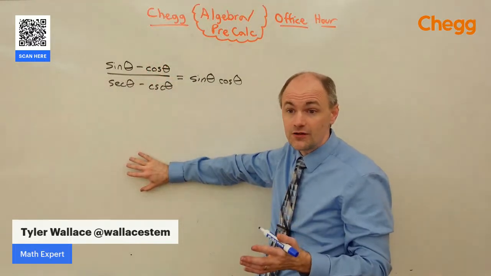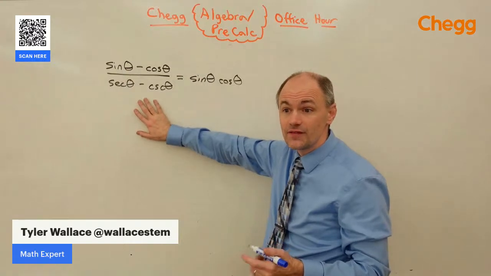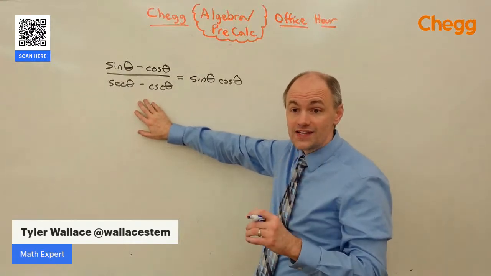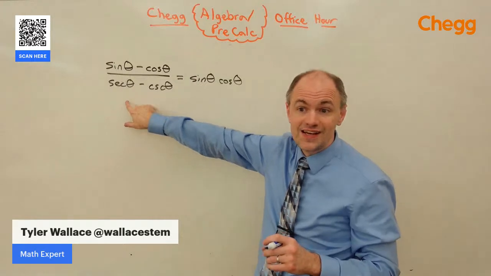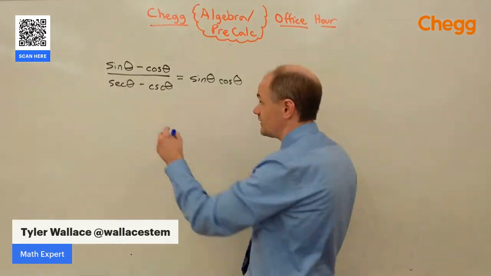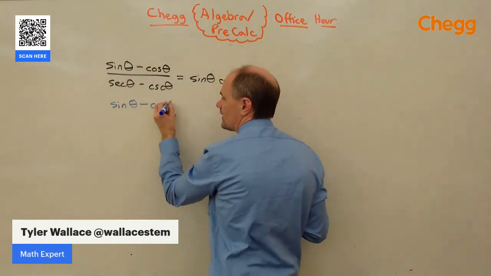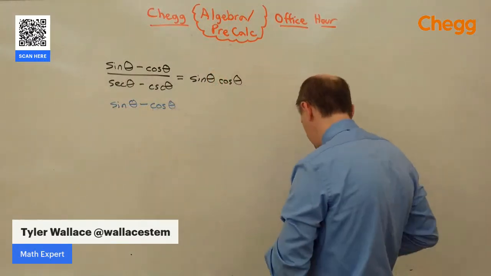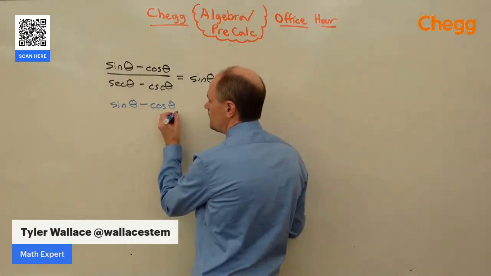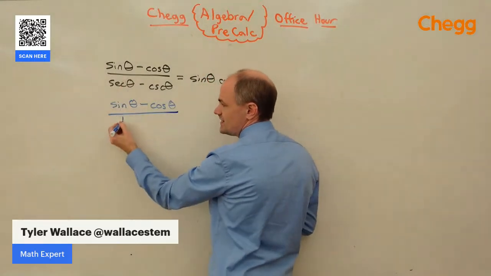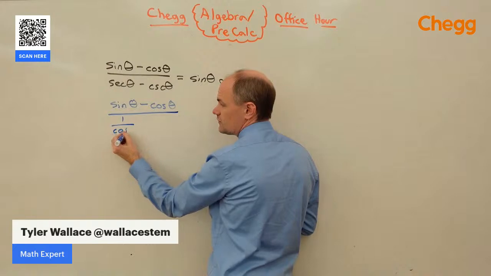What do we simplify? Well, if you don't have any clue what to simplify, what I would simplify is change anything that's not a sine or cosine into a sine or cosine. So we've got sine theta minus cosine theta in the numerator, right? In the denominator, though, secant is the reciprocal of cosine.